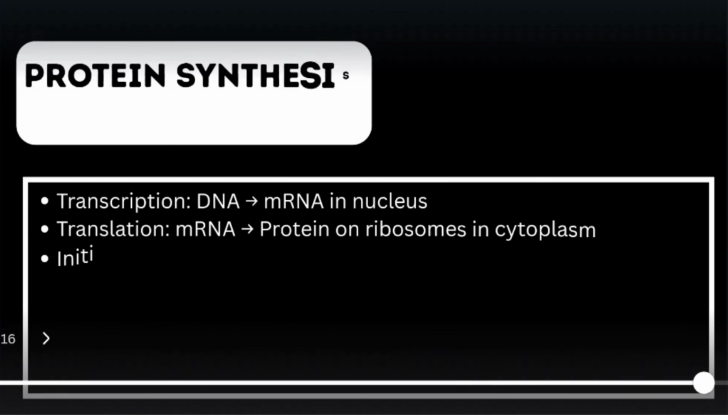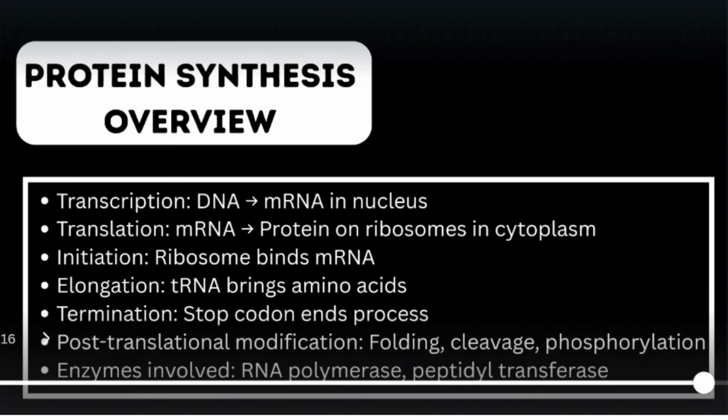Next is the protein synthesis overview. Generally the synthesis process is a complex one. First, DNA is converted into mRNA in the nucleus. This mRNA synthesizes protein on ribosomes in the cytoplasm. Then initiation occurs: the ribosome binds to the mRNA. Then elongation: tRNA's function is to transport the amino acids to it.